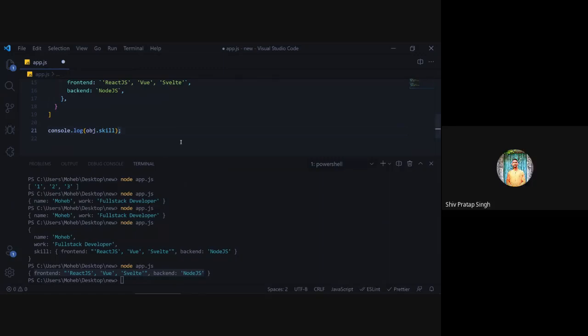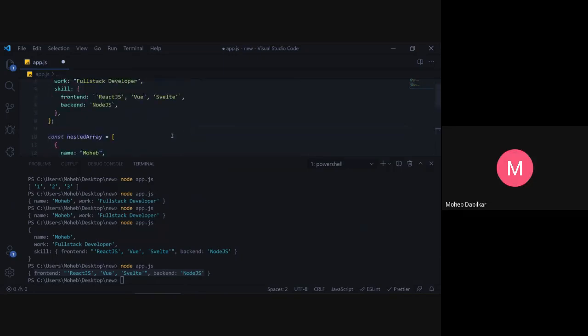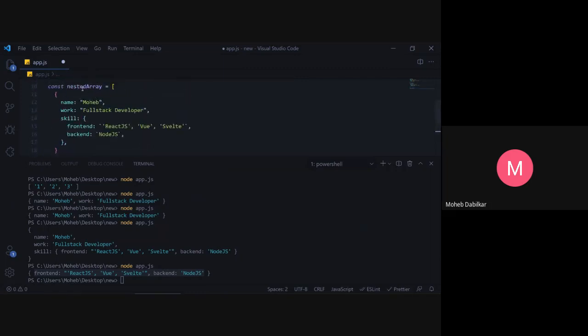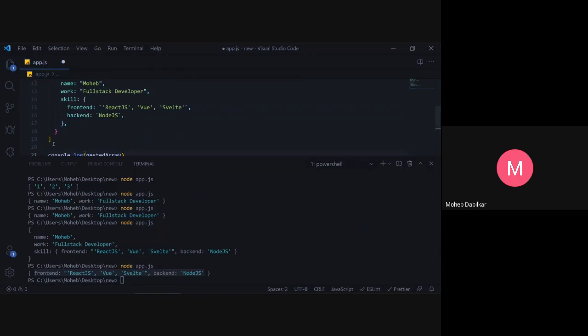If I remove this semicolon, will the code work? No, sir. Okay. So you should know that JavaScript is not a strictly typed language. So without semicolon also, it will work. Yeah. So let's just console log this out.